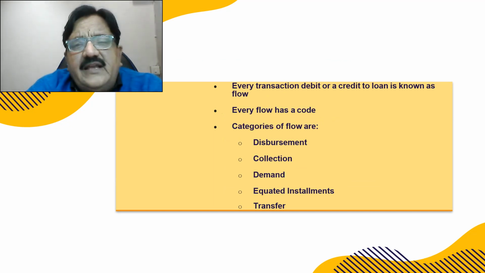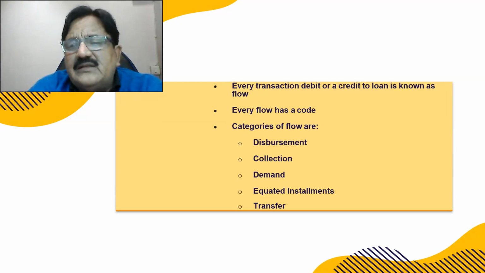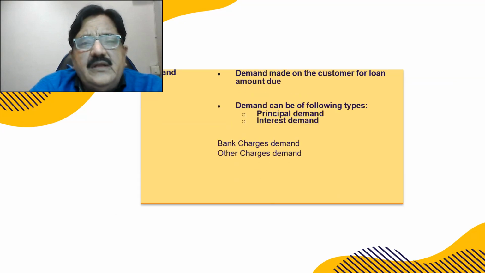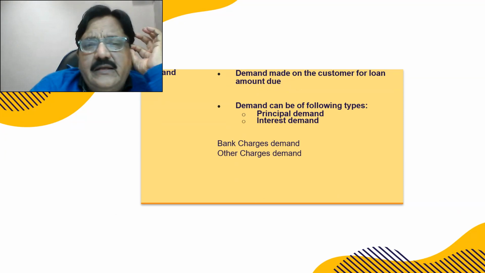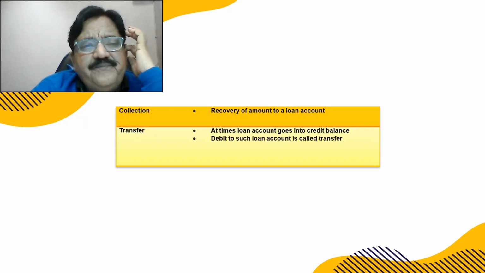Now, everything has a flow system. Every transaction, debit or credit to a loan, is known as a flow. Every flow has a code, which is inbuilt in the system. That is, there is a flow for disbursement, collection, demand, EMI, equated installments, and transfer. Demand: whenever there is any demand for EMI, demand can be for principal amount, interest amount, bank charges demand, or other charges demand. That depends on the circumstances.